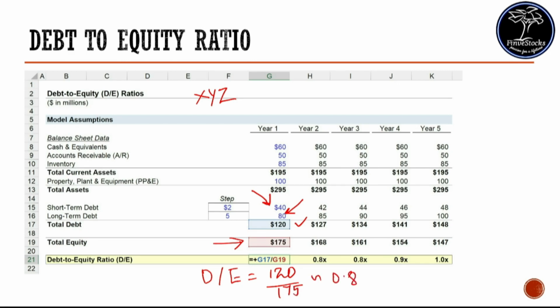So what does the debt to equity ratio tell you? The debt to equity ratio tells you if your company's debt is too high for your business. Higher debt to equity ratio indicates higher risk of closure or bankruptcy. A lower debt to equity ratio indicates lower risk.